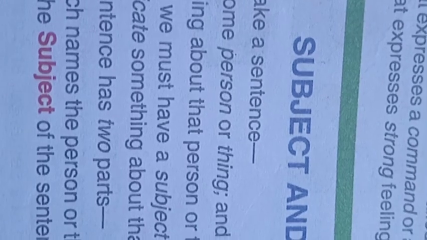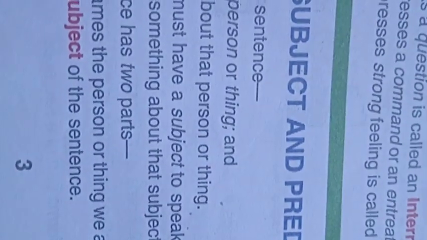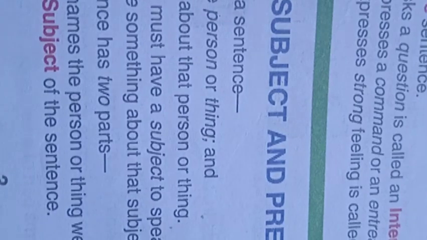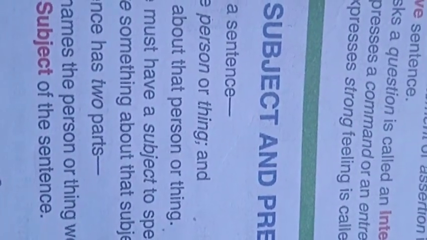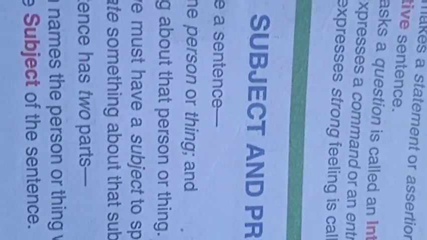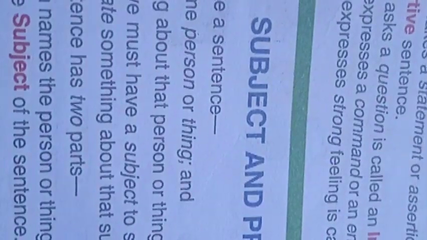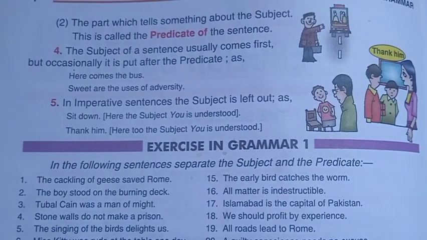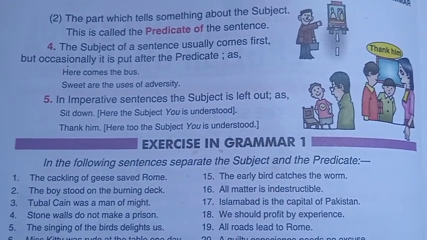When we make a sentence, we name some person or thing or place and say something about that person, thing or place. In other words, we must have a subject to speak about and we must say or predicate something about the subject. Hence, every sentence has two parts. The part which names the person or thing or place we are speaking about is called the subject of the sentence. The part which tells about the subject is called the predicate of the sentence.